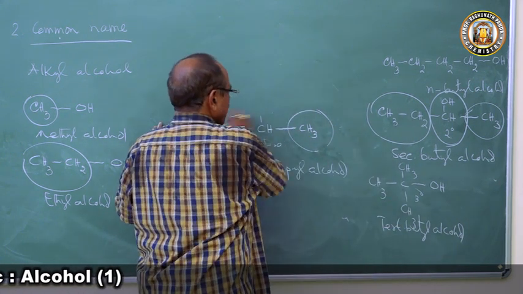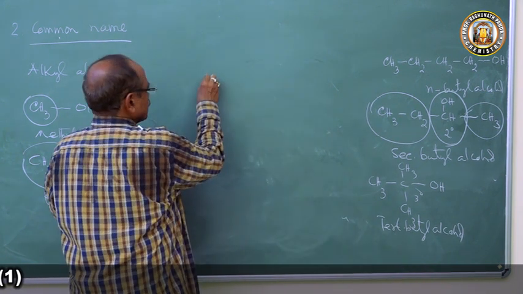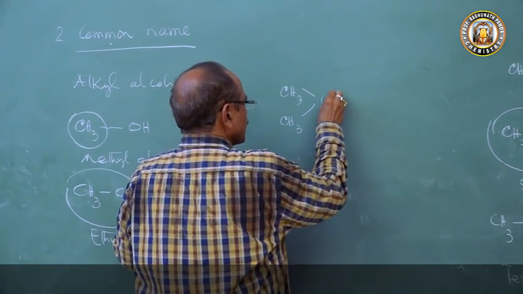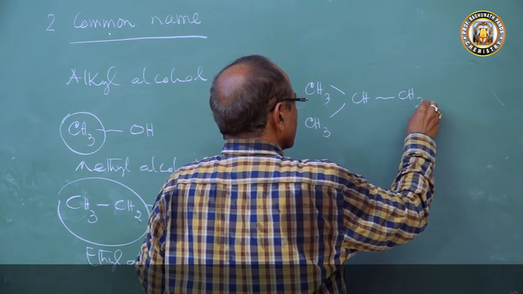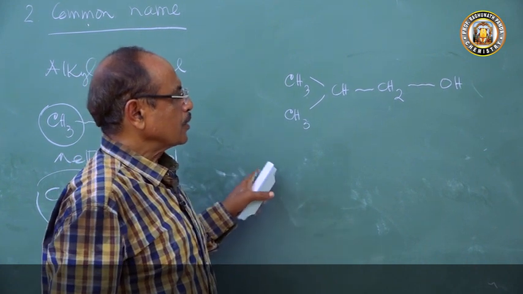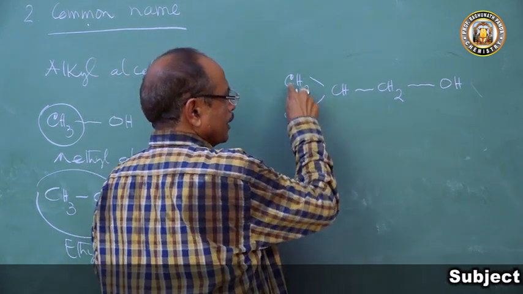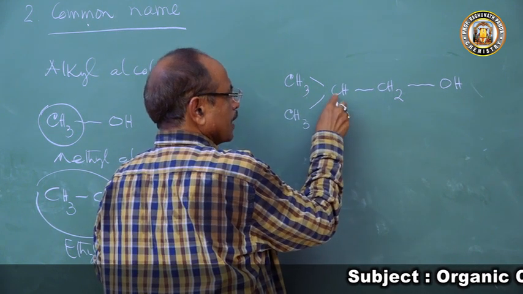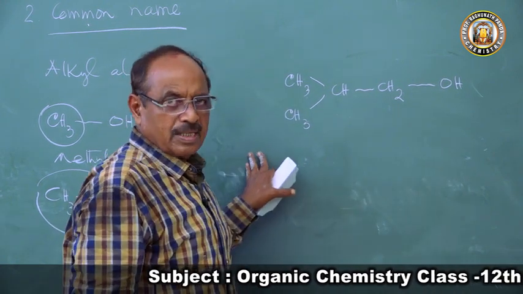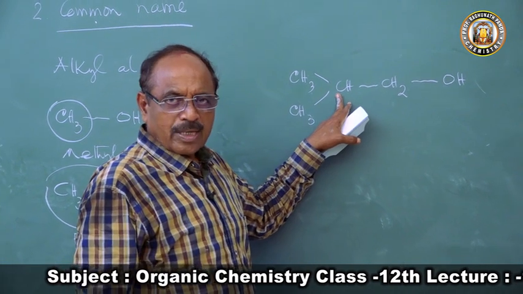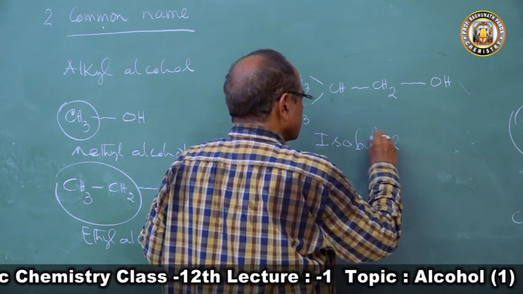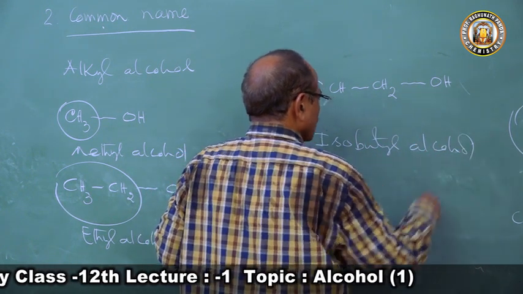Now another possibility is there. We can have this one as CH3, CH3, CH, CH2OH. We can also write this. So what is happening here? Two alkyl groups are attached to this carbon atom. So this carbon atom is an iso carbon atom and it is a butyl alcohol. 4 carbon atoms are there, so butyl alcohol. One of the carbon atoms is an iso carbon atom, hence it is called isobutyl alcohol.